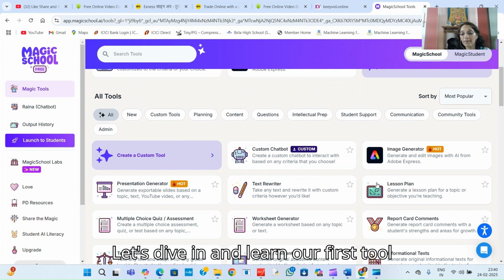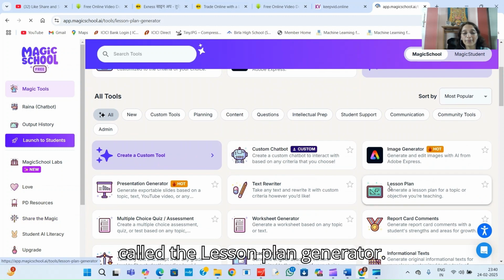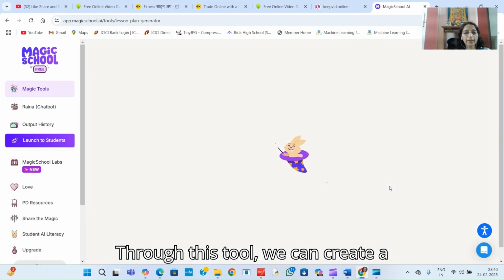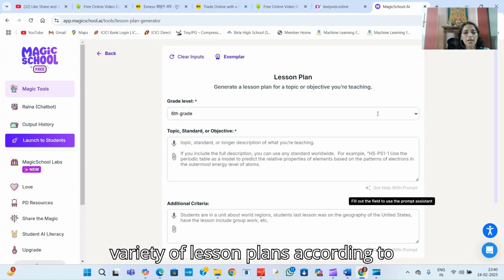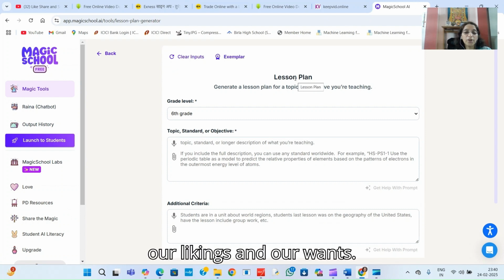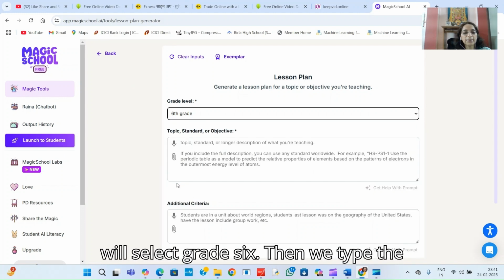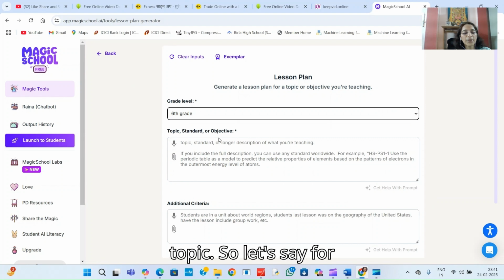Let's dive in and learn our first tool called the Lesson Plan Generator. Through this tool, we can create a variety of lesson plans according to our likings and our wants. First step is, from the grade level, we will select grade 6. Then we type the topic.